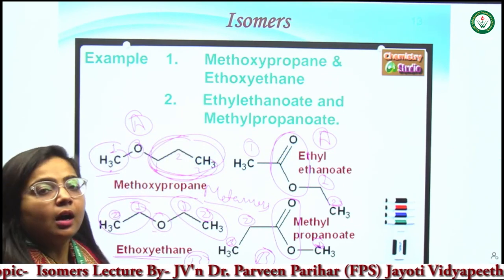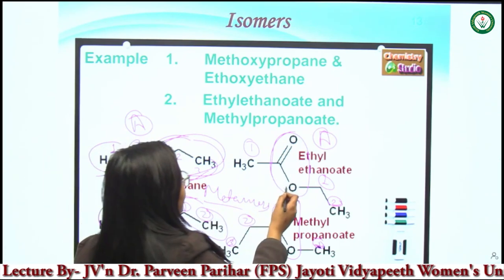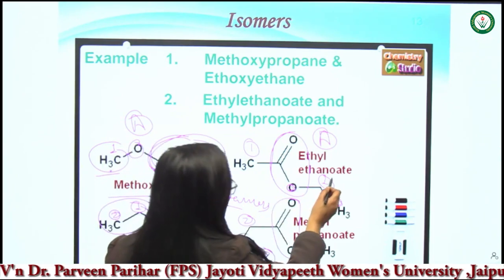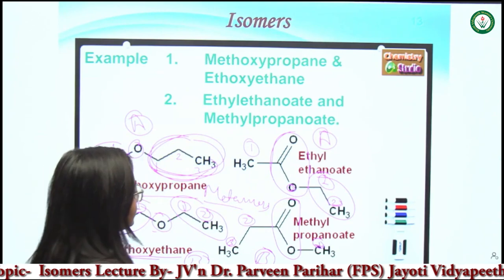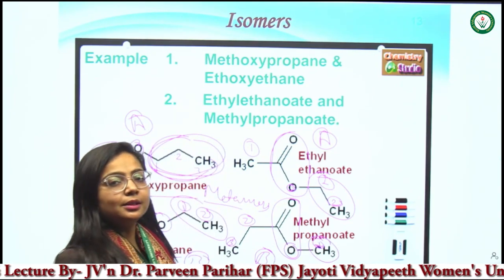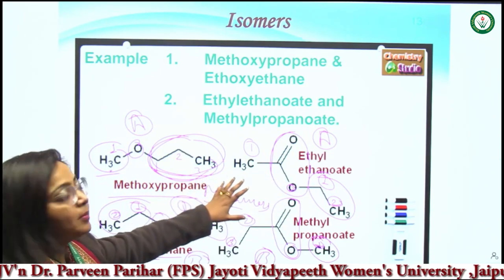Now let's see how these are metamers. In this compound, the single bonded oxygen is connected with 2 carbons, but in the other compound, the single bonded oxygen is connected with only 1 carbon. This is the minor difference in both compounds which makes them metamers.